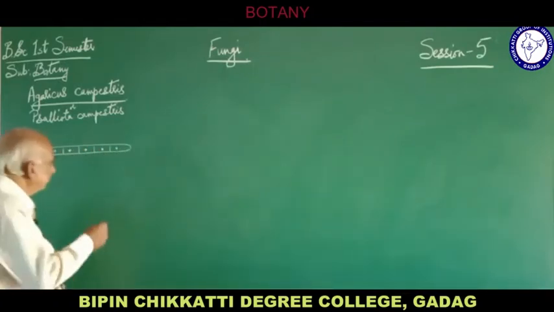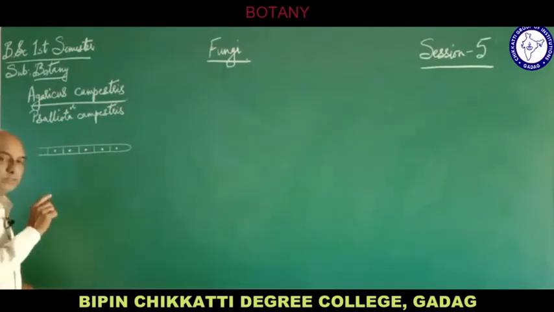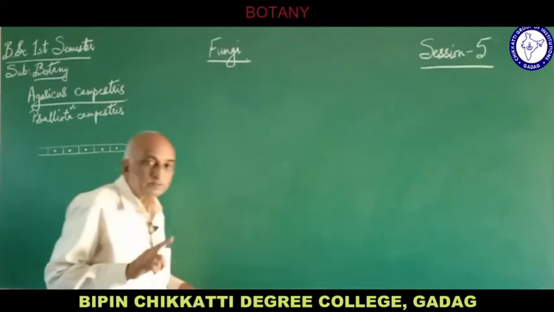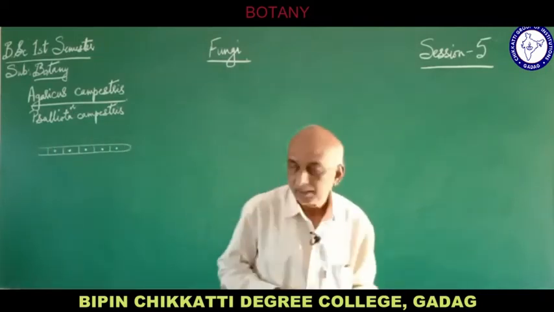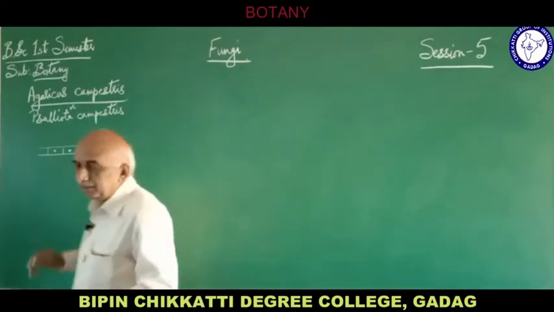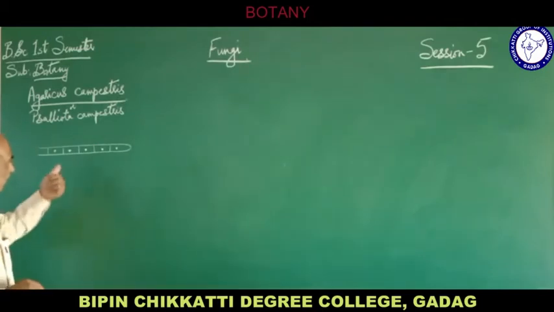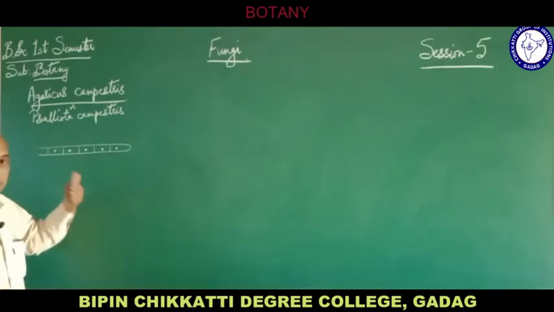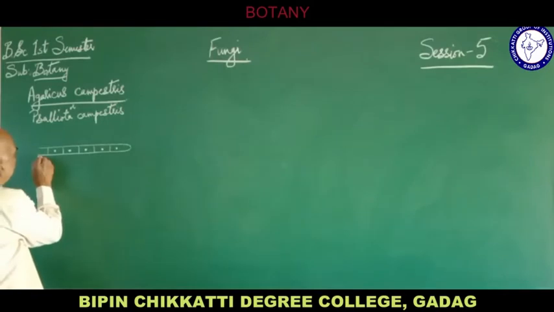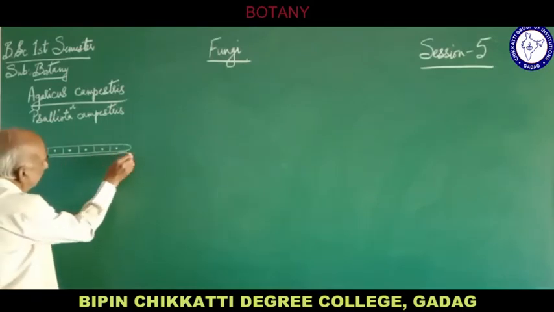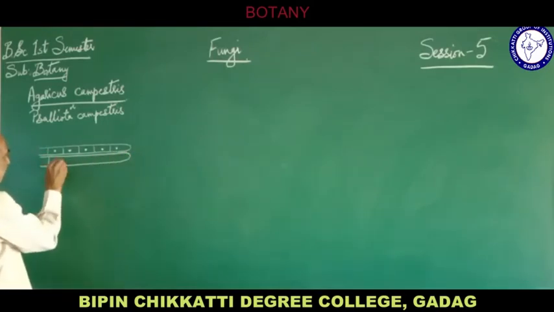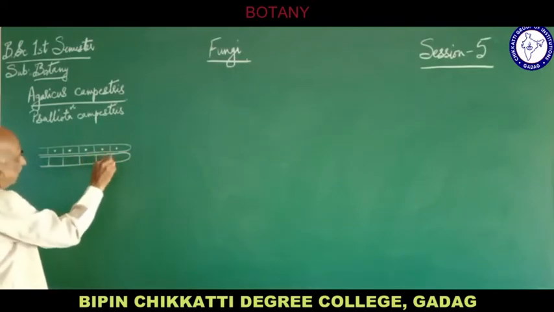The binucleate condition is not due to the division of the nucleus. When it is initially uninucleate, it becomes binucleate not by division of the nucleus, but because two hyphae fuse with each other.